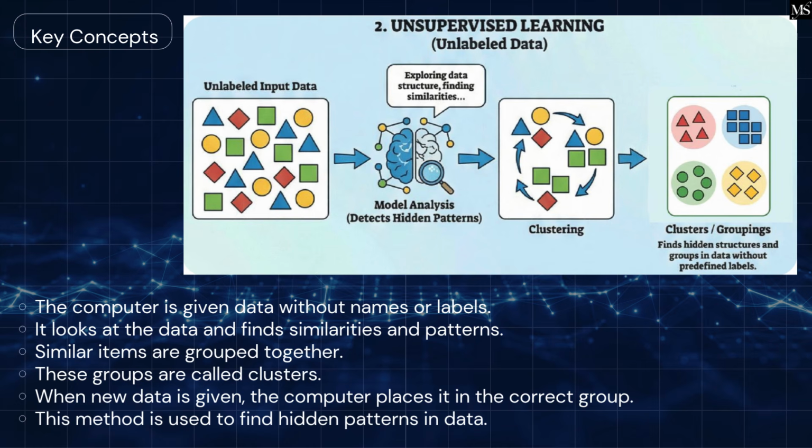Key concepts. The computer is given data without names or labels. It looks at the data and finds similarities in patterns. Similar items are grouped together. These groups are called clusters. When new data is given, the computer places it in the correct group. This method is used to find hidden patterns in data.